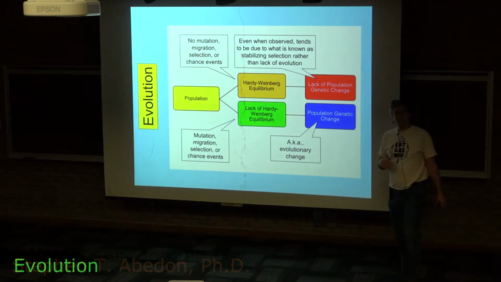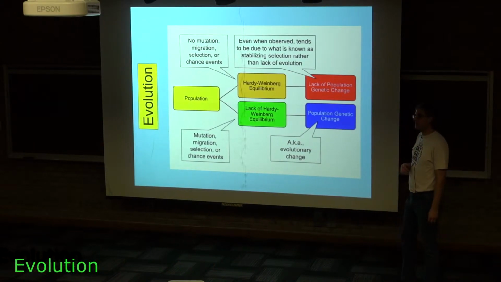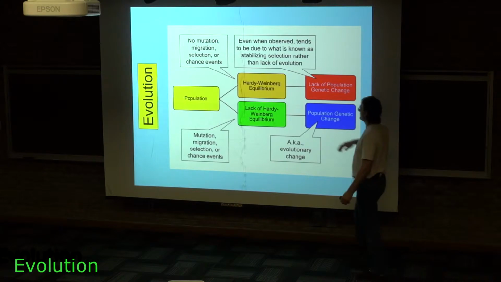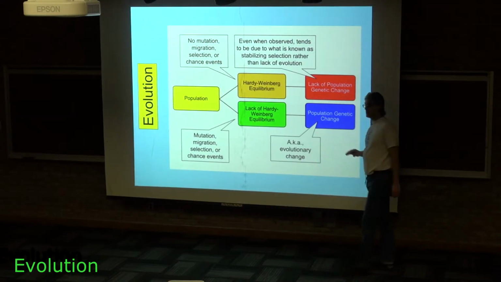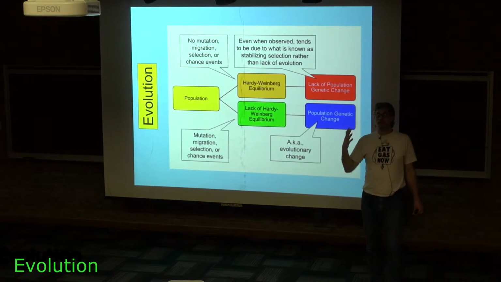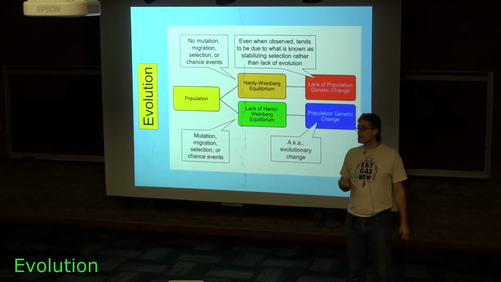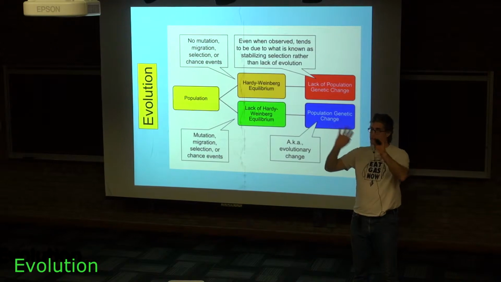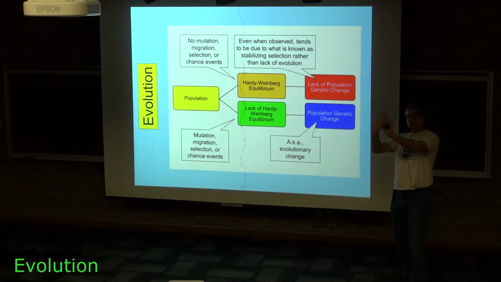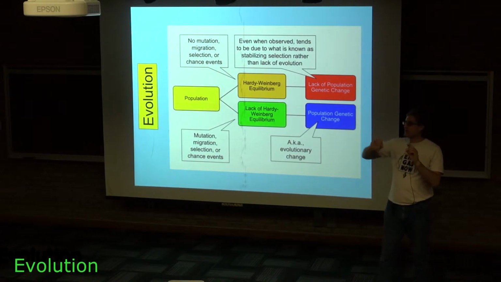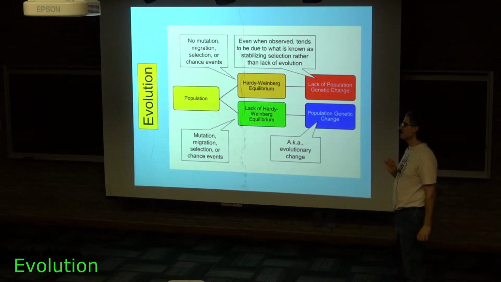This is considered to be the default assumption in evolutionary biology, that a population is in Hardy-Weinberg equilibrium and therefore it's not evolving. So the frequency of the alleles present in the population, for example, blue alleles versus brown alleles, is not changing. If they're at 50-50, they're staying at 50-50. If they're at 75-25, they're staying at 75-25.